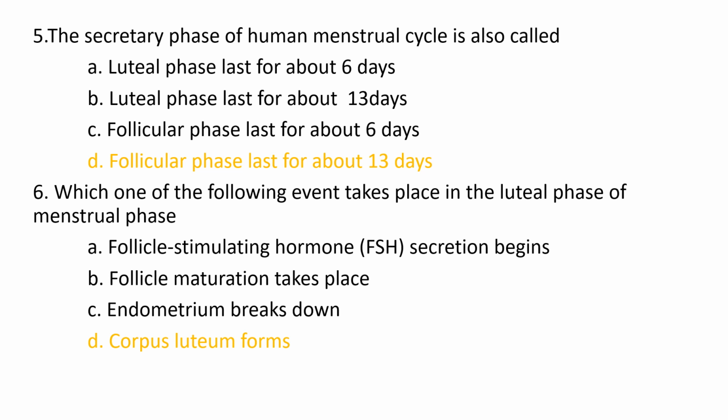And sixth question, which one of the following events takes place in the luteal phase of the menstrual cycle? Option A, follicle stimulating hormone, that is FSH secretion begins. Option B, follicle maturation takes place. Option C, endometrium breaks down. And option D, corpus luteum forms. And the correct option is option D, corpus luteum forms.